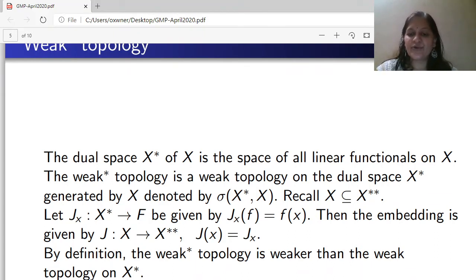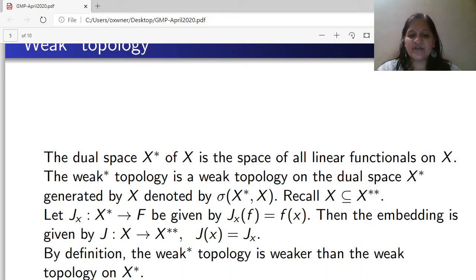Now here we have to recall one important fact, that X is contained in X** by embedding. Suppose J_x from X* to the scalars is given by J_x(f) = f(x). Then the embedding is a map J from X to X**, and J(x) is J_x. So J_x(f) is actually equal to f(x). In this way, we know that X is a subset of X**, and the weak star topology is the weak topology on X* generated by X.